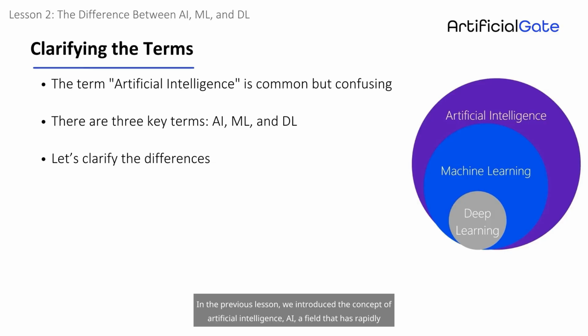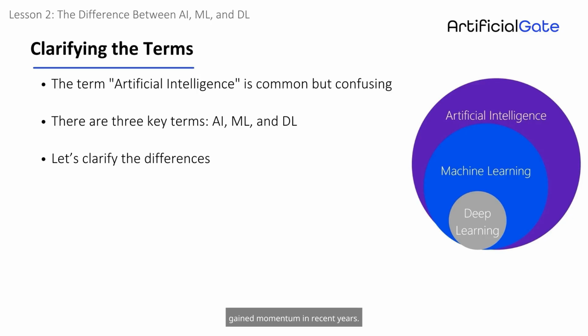Lesson 2. The difference between artificial intelligence, AI, machine learning, ML, and deep learning, DL. In the previous lesson, we introduced the concept of artificial intelligence, AI, a field that has rapidly gained momentum in recent years.